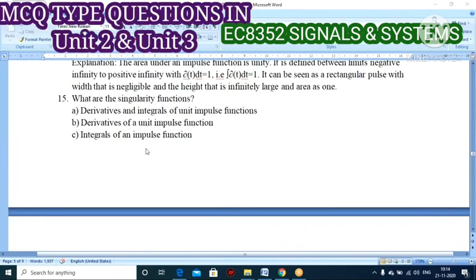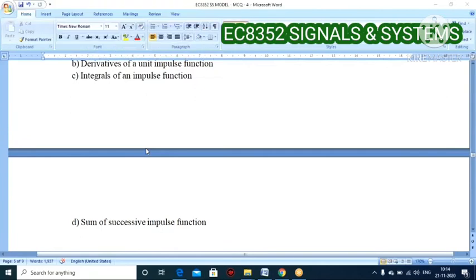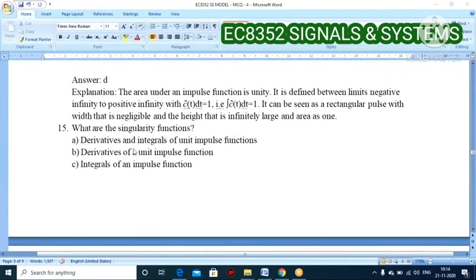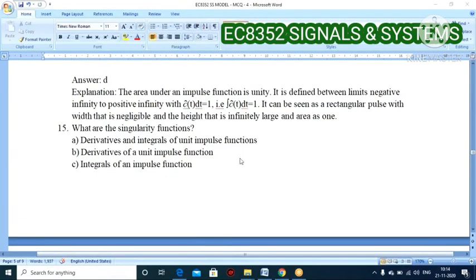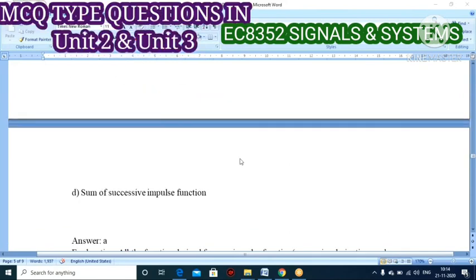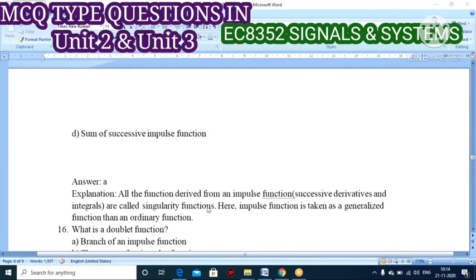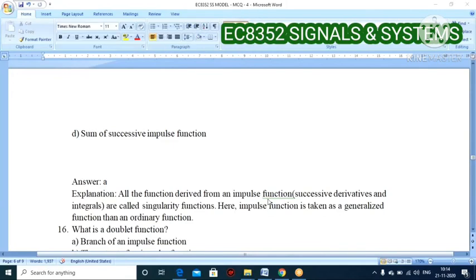Let us say option A, derivative and integral of unit impulse function. That is the correct one, because all these functions are derived from the impulse function only.